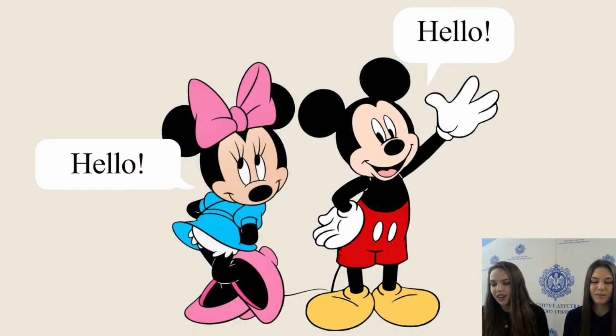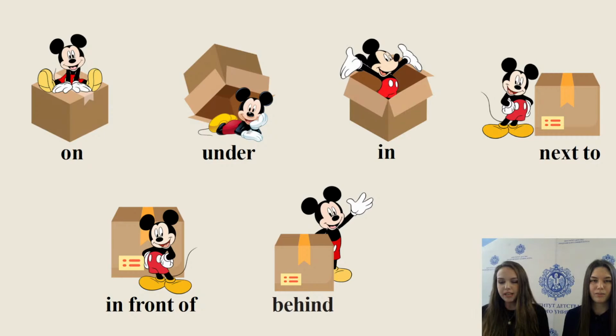Hello, Minnie. Welcome to the class. Look, where's Mickey? Mickey is on the box. Let's say it together. On the box. Now, Mickey is under the box. Let's say it together. Under the box. Now, Mickey is in the box. Let's repeat it together. In the box.